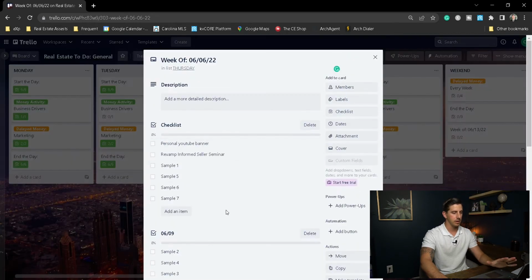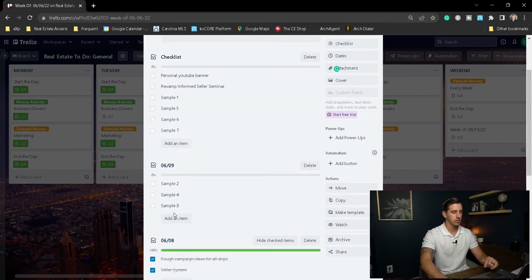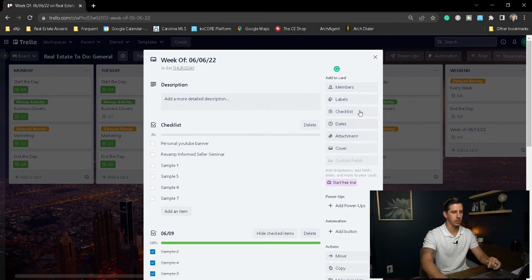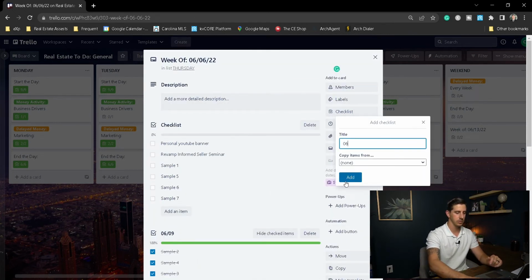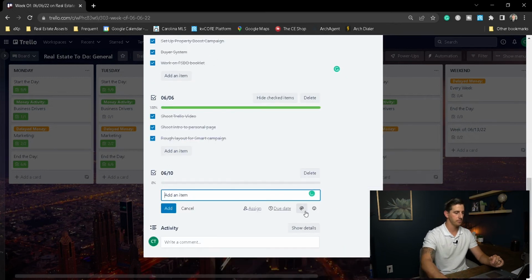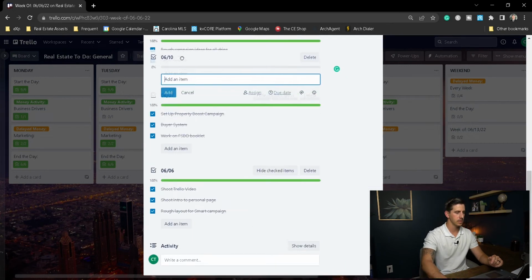I've got my week of, I've got my checklist. So week of 6/6, that's Monday this week. And I've got my checklist. So this top checklist here is all the tasks I want to get done throughout the day. So what I'm going to do, I finished this day, I've got all my tasks done. I'm going to create a new checklist, 06/10 for tomorrow. Drag it up to the top so it's nice and easy to use.